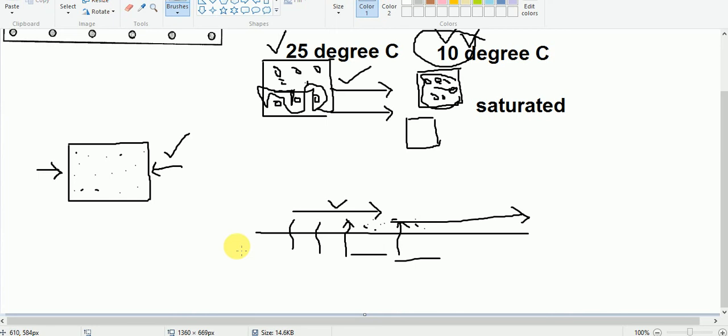That means when moisture is added, the air may become saturated. For example, in this parcel of air the temperature may remain the same, and let us say it contains only 50% of water vapor. However, if due to evaporation more water vapor is added, then this parcel of air can be saturated without changing the temperature also.